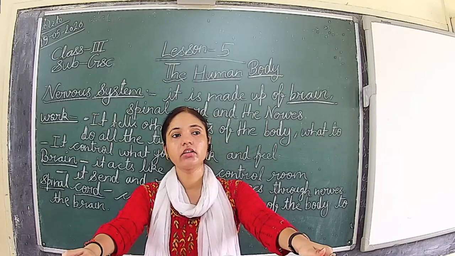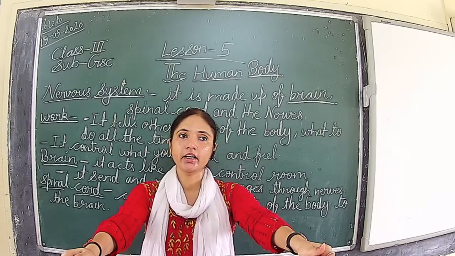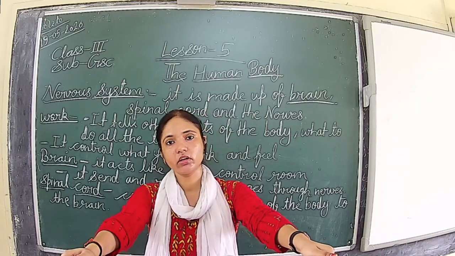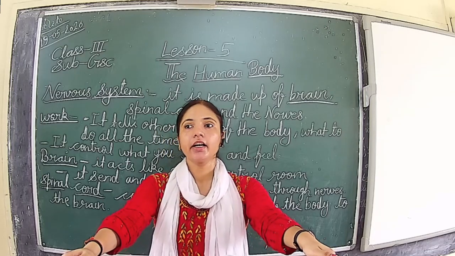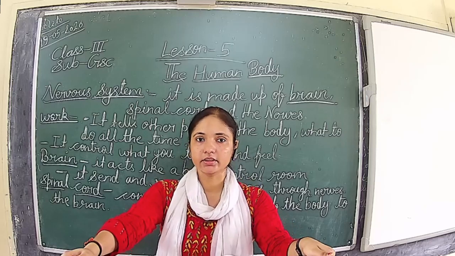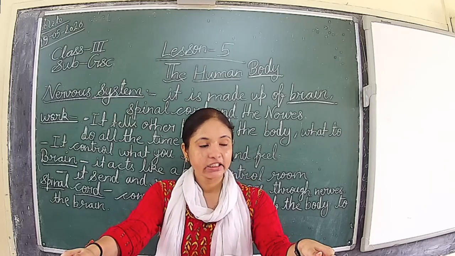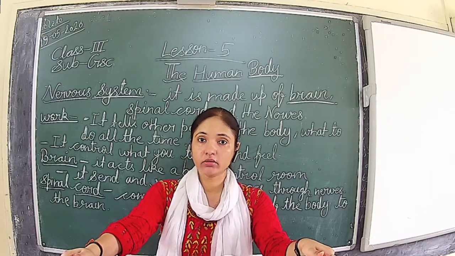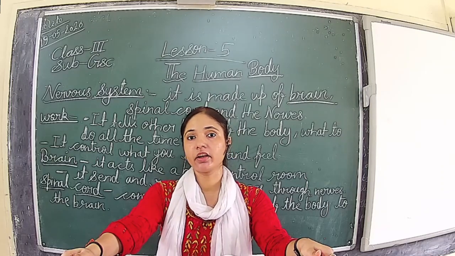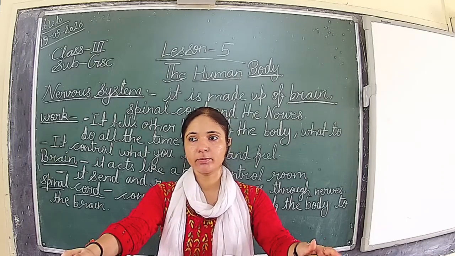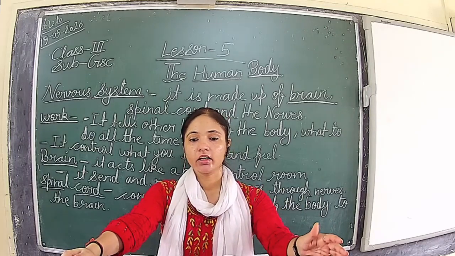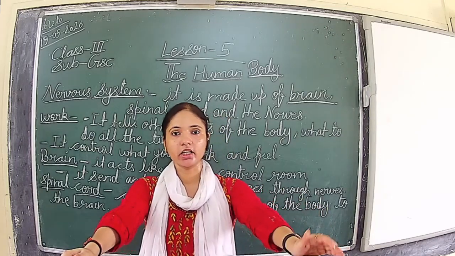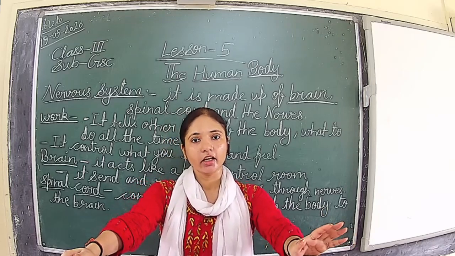So the capturing power and understanding power of the brain differ from person to person, and remembering capacity is also different. For some people it is very easy to remember, but for some it is not.